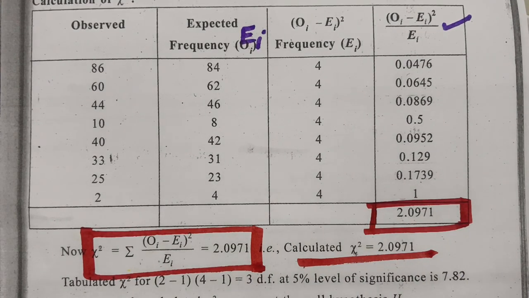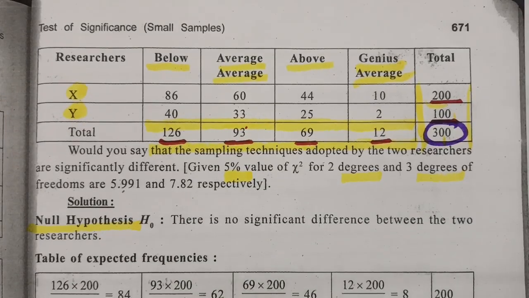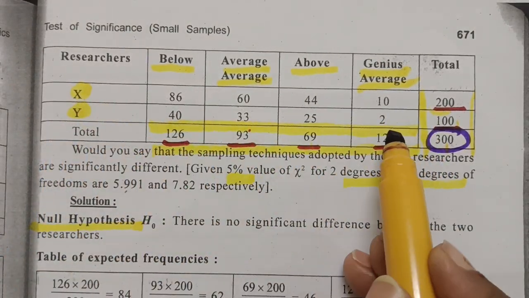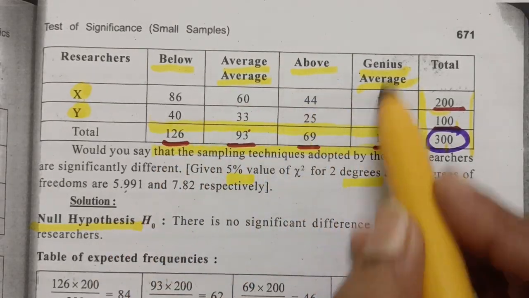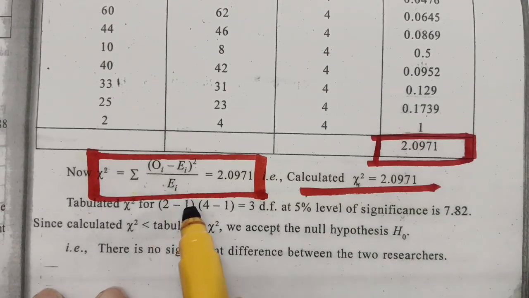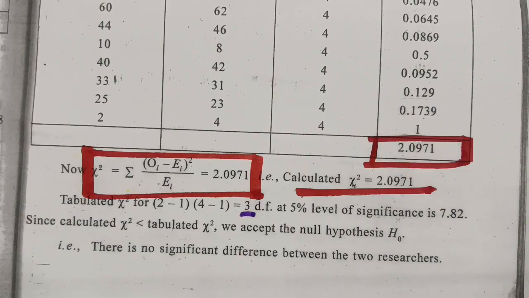And now we have to go with the degrees of freedom. So here 2 minus 1 into 4 minus 1. See here, the number of rows: this is 1 row and this is 2 rows. So 2 rows. And how many columns are there? 1, 2, 3, 4. 4 columns are there. So the degrees of freedom is number of rows minus 1 into number of columns minus 1. So 2 minus 1 and 4 minus 1, which is equal to 3.